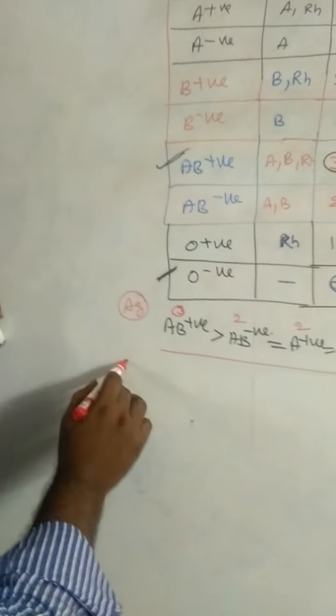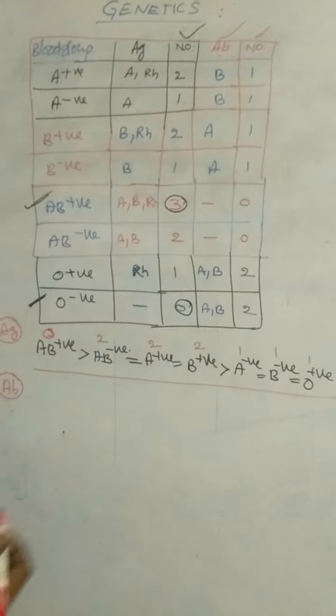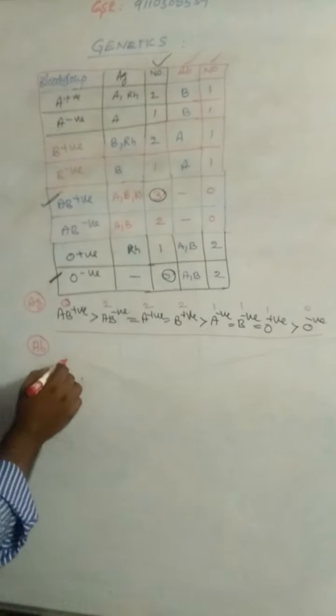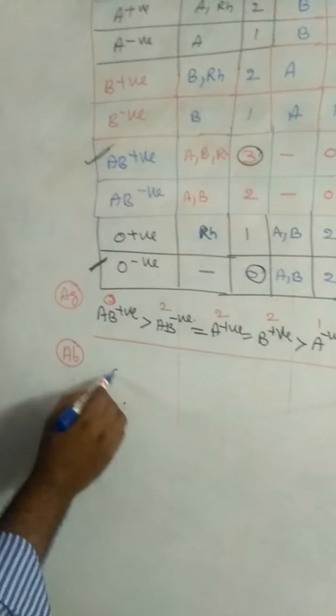And the last bit: arrange the following blood groups based on the number of antibodies. The blood groups with the highest number of antibodies are O positive and O negative, with 2 antibodies.